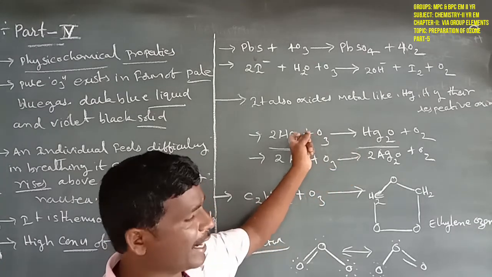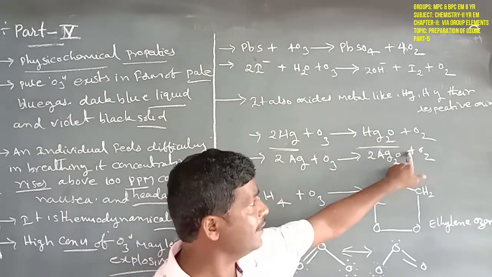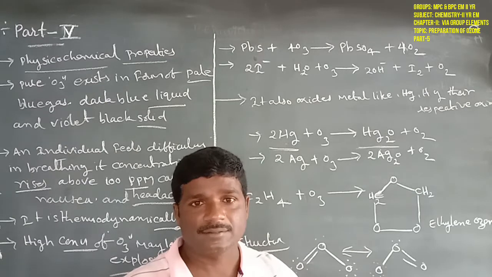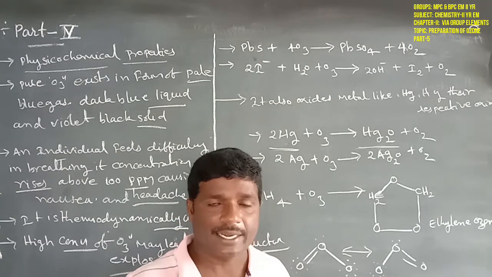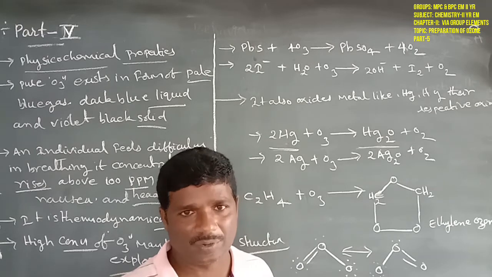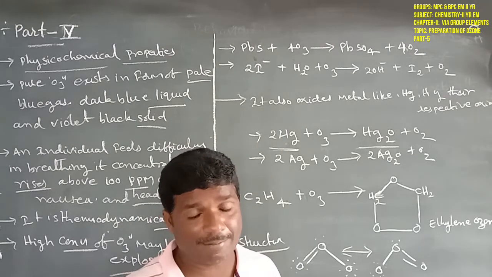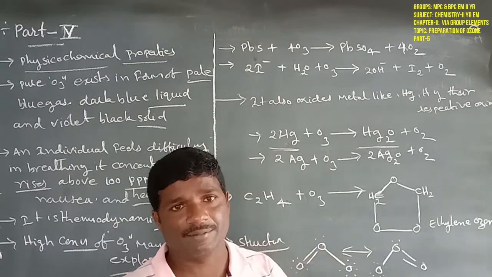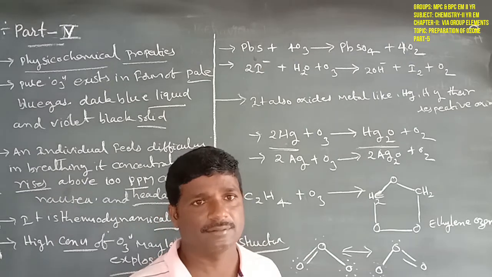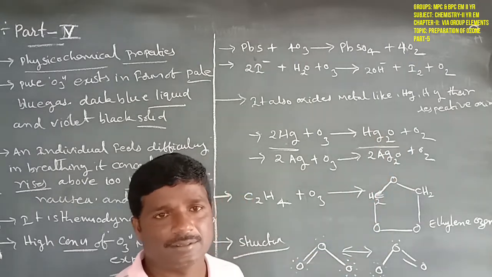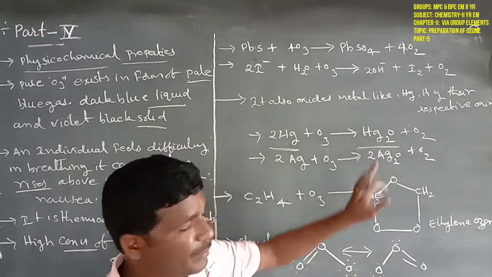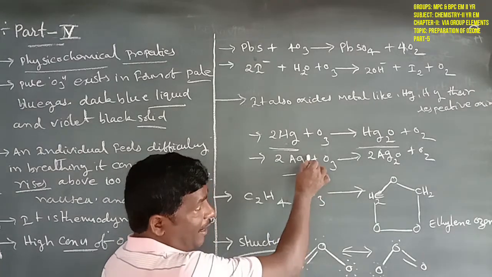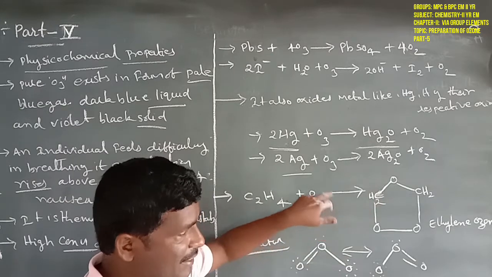Here, mercury reacts with ozone to form mercury oxide. Then the mercury oxide dissolves in the mercury, and there is a loss of meniscus. It is also called the tailing of mercury. Then the meniscus is removed, and the mercury adheres to the water molecule. Next, silver is oxidized by ozone to form silver oxide.